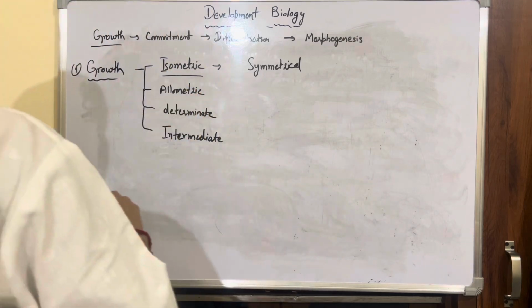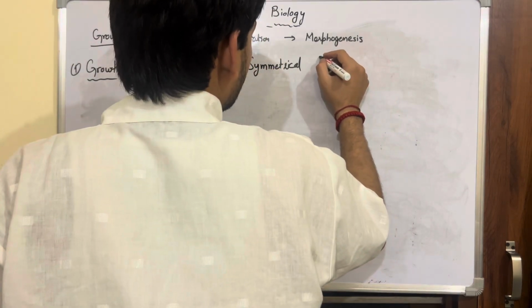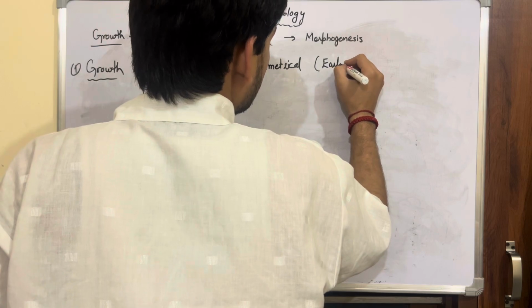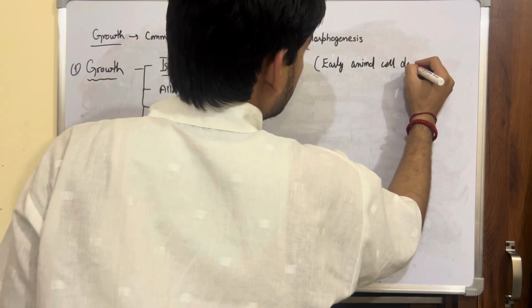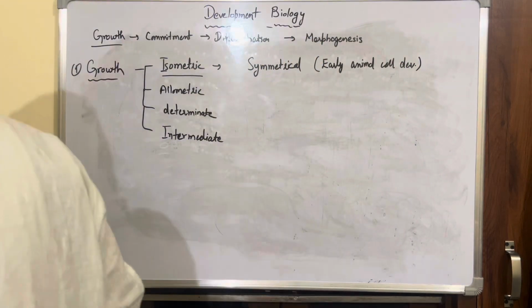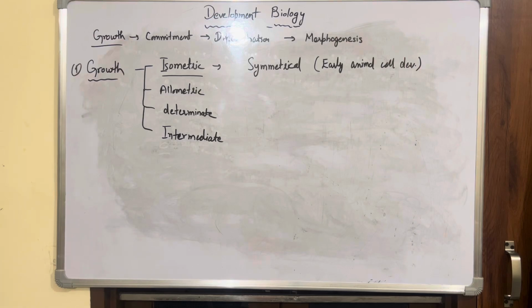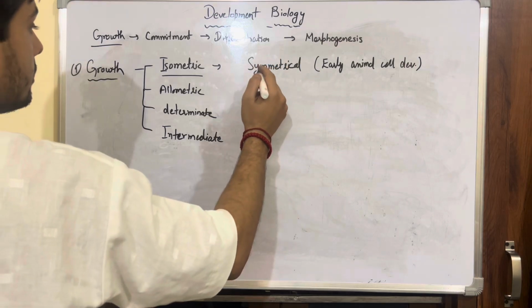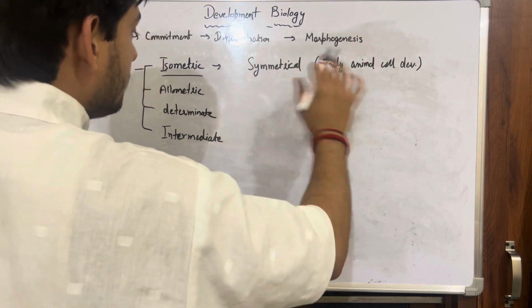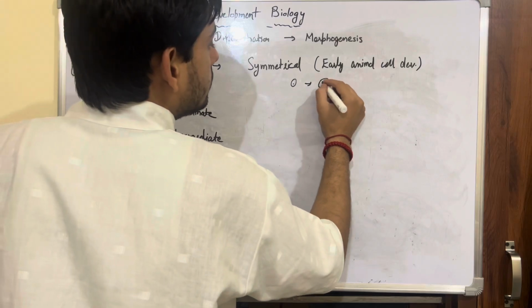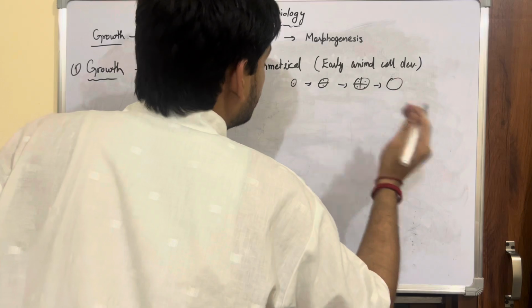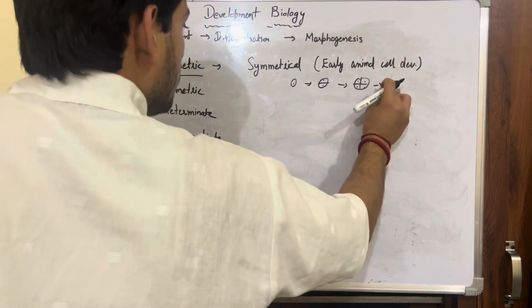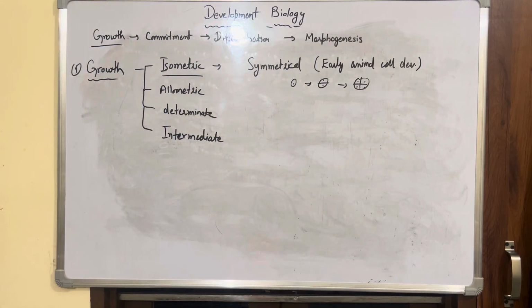You have seen this type of growth in early animal cell development. In isometric growth, since it is symmetrical, all cells are dividing symmetrically: from 1 to 2 equal, then 4 equal, then if you have 16, they will also divide equally.